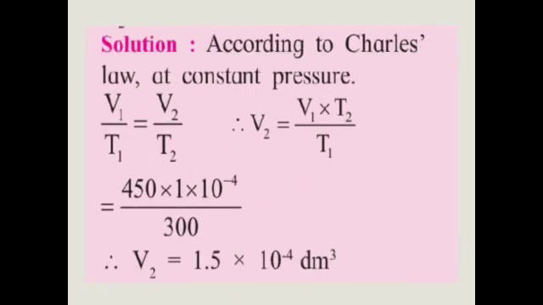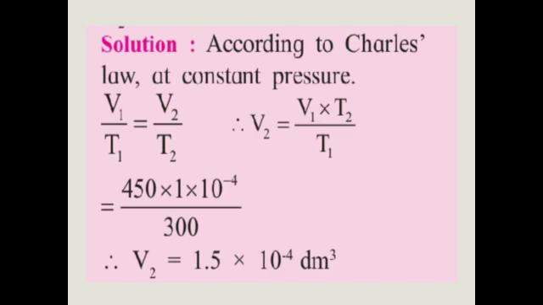So there is the Charles's law. According to the Charles's law, V1 upon T1 is equal to V2 upon T2. Therefore V2 is equal to V1 into T2 upon T1. So rearranging the equation to find the V2. Put the value of V1, T2 and T1.